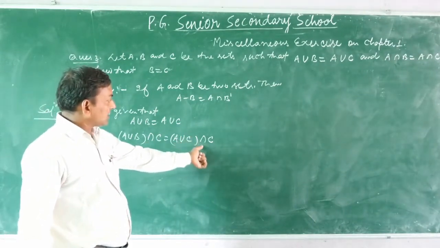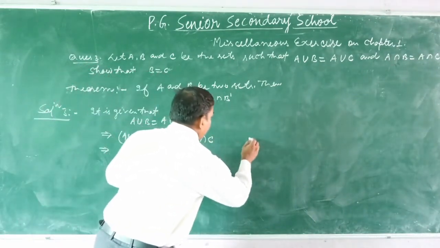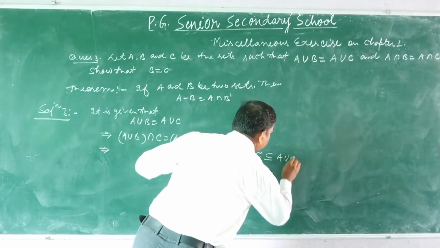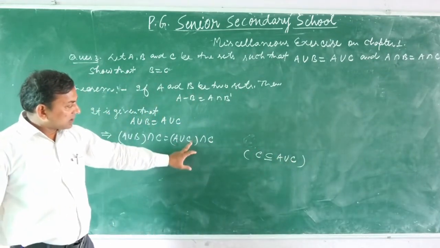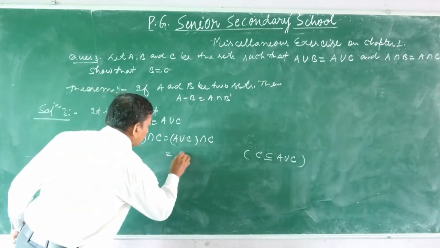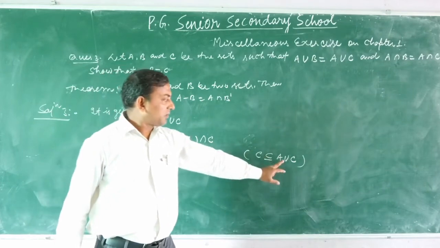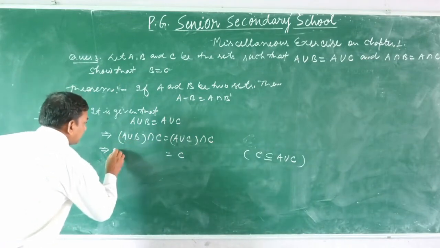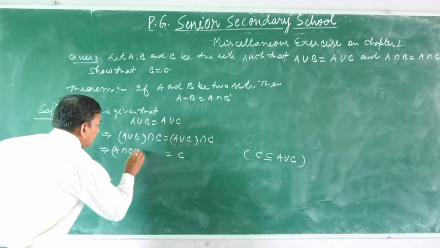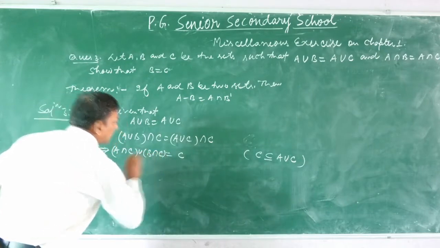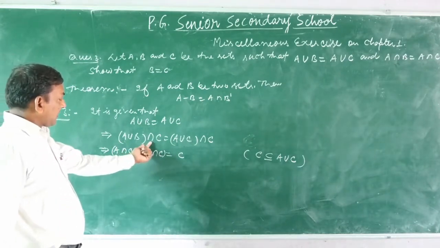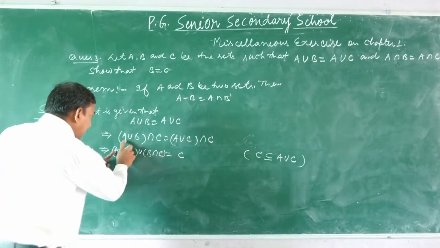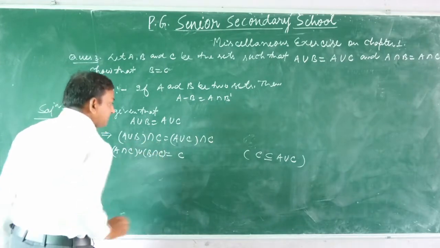And here (A union C) intersection C, we observe that C is a subset of A union C. So (A union C) intersection C equals C, because C is a subset of A union C. Now (A union B) intersection C means (A intersection C) union (B intersection C).